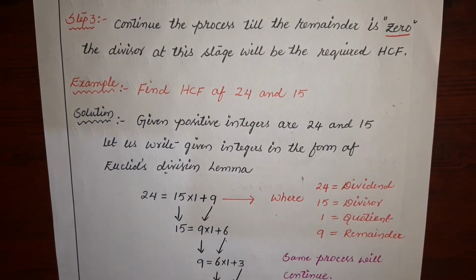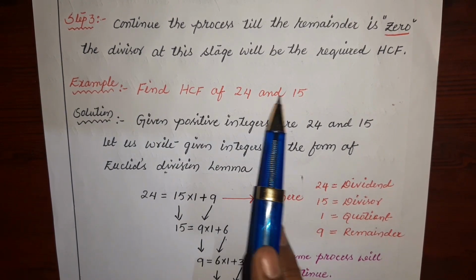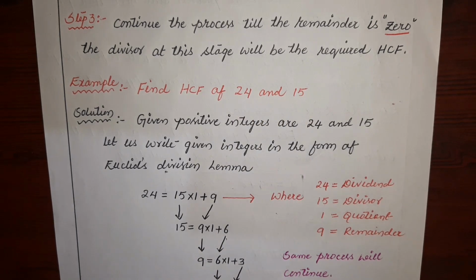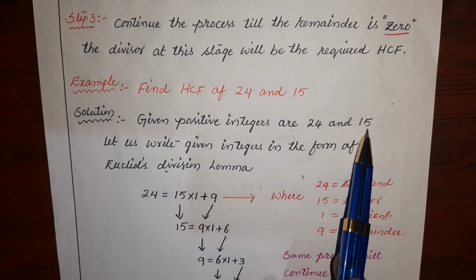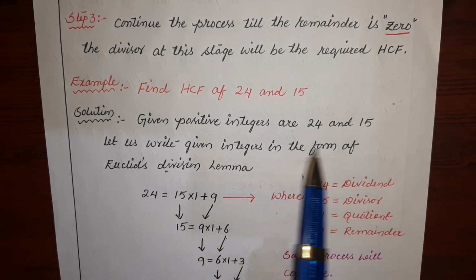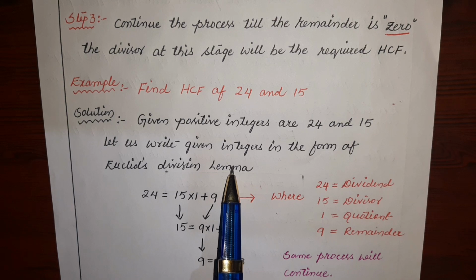Here one example is given. Find HCF of 24 and 15. These two positive integers are given here. So let us start the solution. Given positive integers are 24 and 15. Let us write the given integers in the form of Euclid division lemma according to step 1.